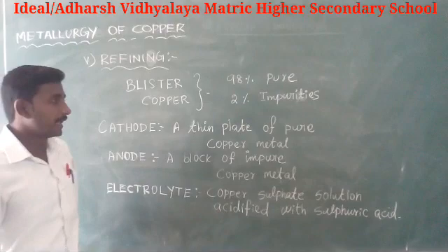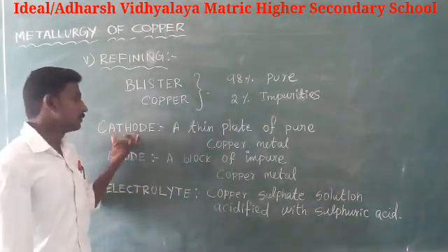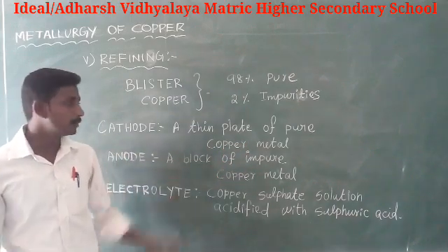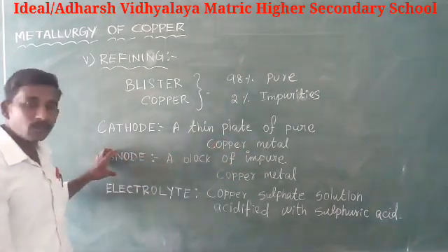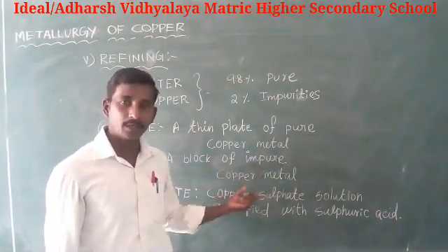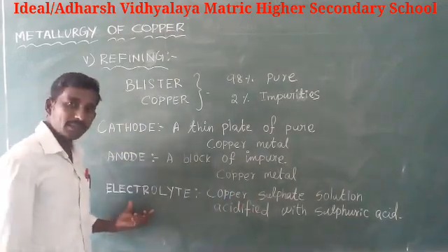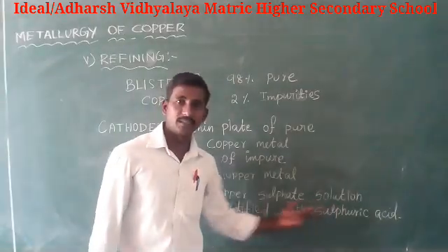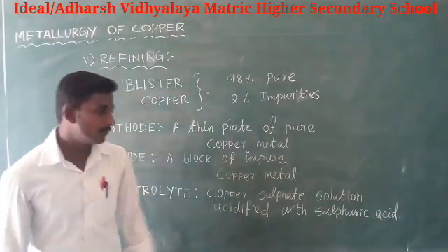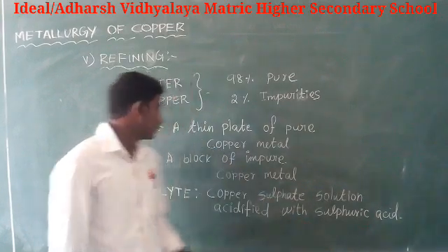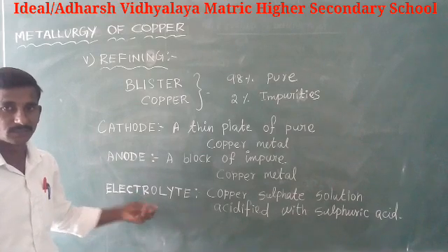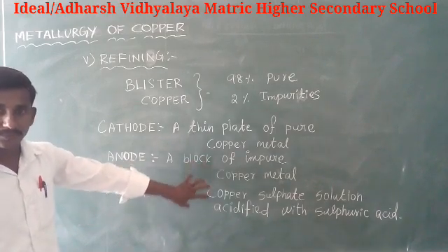In the electrolytic refining method, we use a cathode, a thin plate of pure copper metal, and the anode is a block of impure copper metal. The electrolyte is copper sulfate solution acidified with sulfuric acid. Now, the electric current is passed through the electrolytic solution.